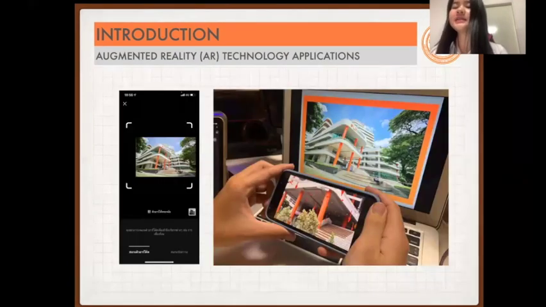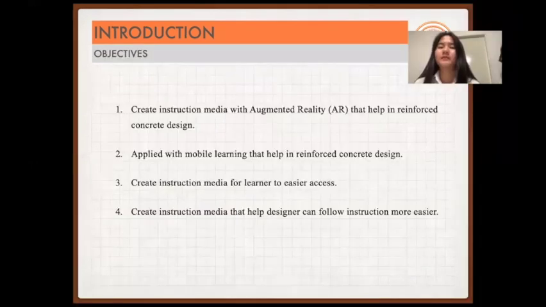If learners are interested in reinforced concrete design, they can sit under the building where we install a QR code. They can use their mobile phone or tablet that has the application installed to scan the QR code. The instruction media will show up and the learner can choose the topic that they want to learn. The instruction media will have AR technology that superimposes the real structure of our building and the 3D model that our group created by using the Autodesk Revit program.